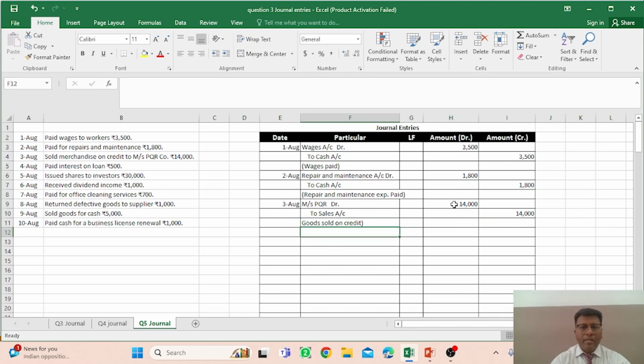Okay, and the next one is the 4th of August. This is the transaction that paid interest on loan. So this is an expense, again interest on loan account debit. So you have to debit this particular account, that is interest on loan, right? You are paying the interest, so interest on loan account debit, and because the cash is going out, cash account would be credit in this entry, to cash account.